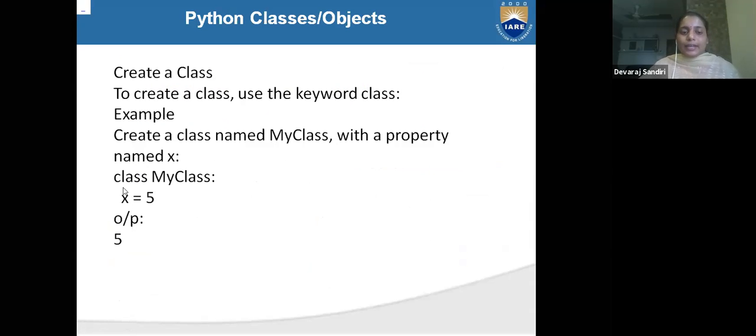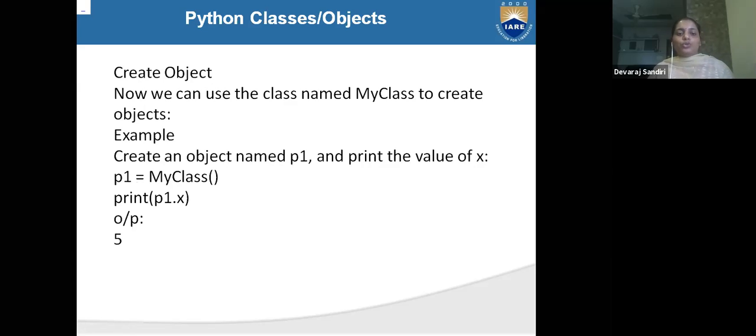See how to create a class. Class, my class. To create a class, use keyword class. Okay. When you are creating a class, you have to write class and variable name. This is the syntax of class. Okay, create a class named my class with the property named X. What is the property? It is X. Class, my class. My class is the variable name. Your class variable name is my class. My class, X is equal to 5. Means you are getting the output 5. How to create an object?